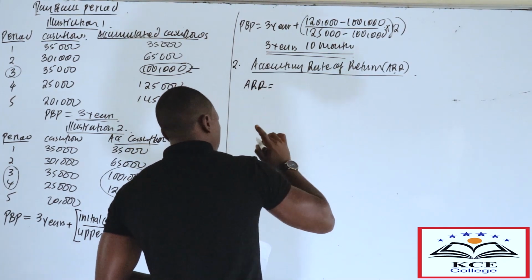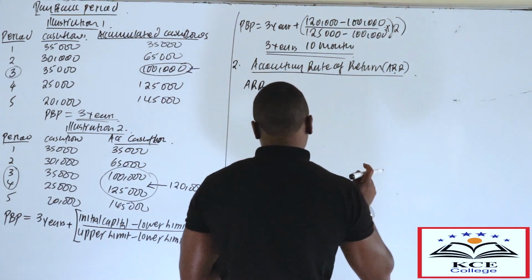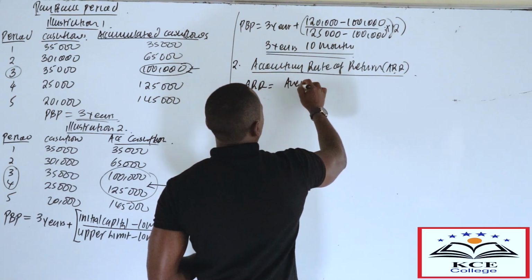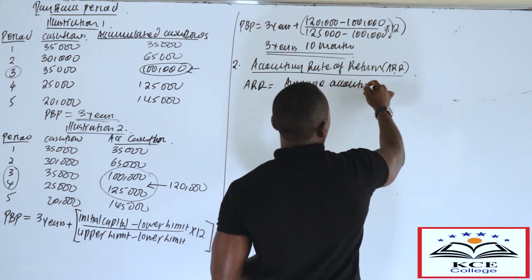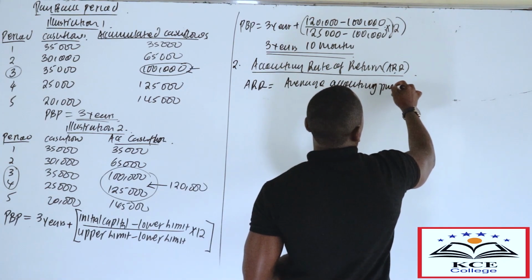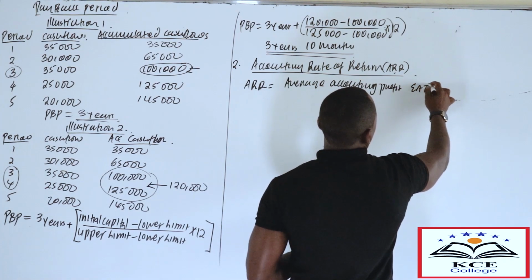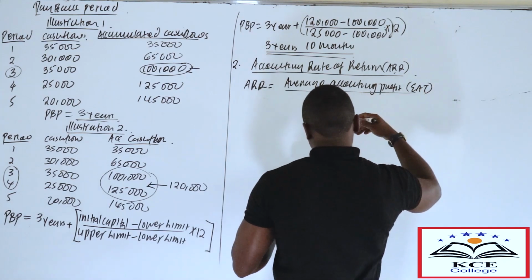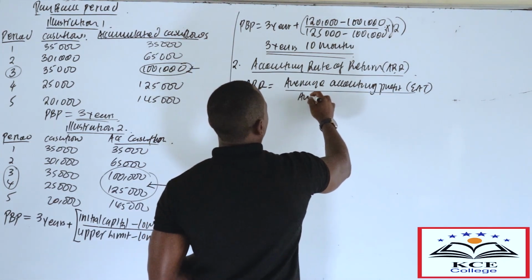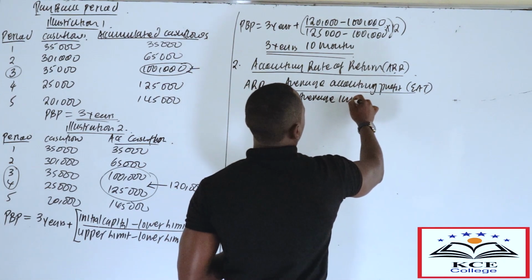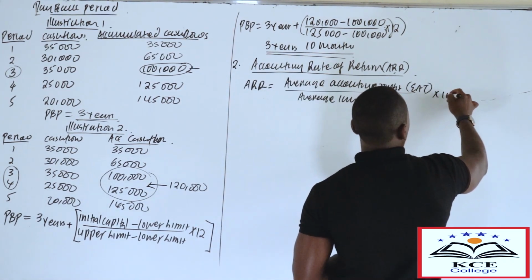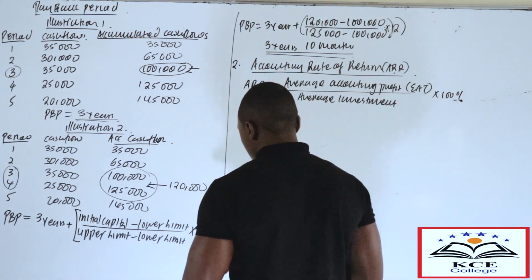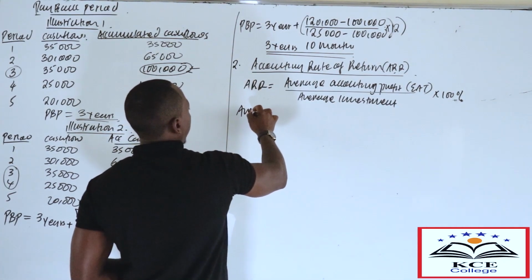So how do we compute the accounting rate of return? It uses the accounting profit. So you take the average accounting profit, that's the earnings after tax. Then you divide by the average investment, then you multiply by 100%. And how do we get the average investment?